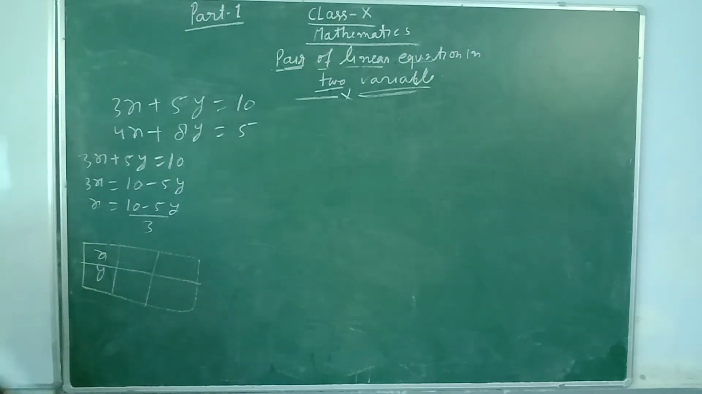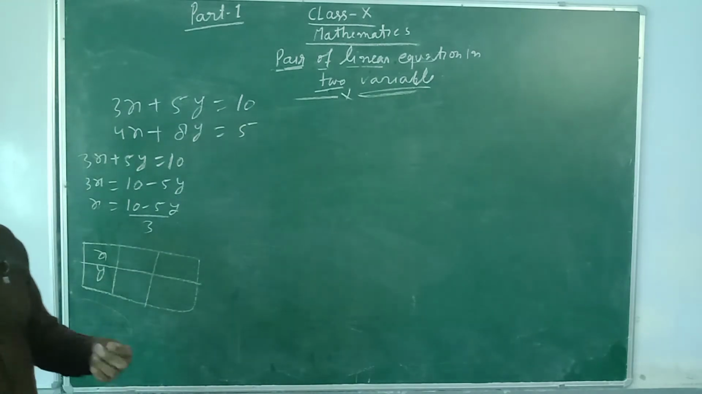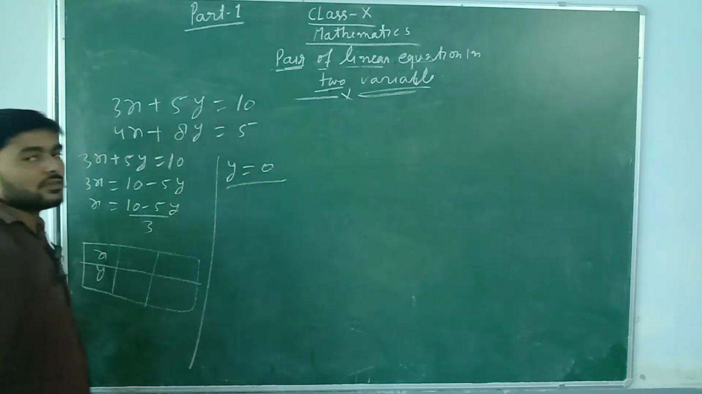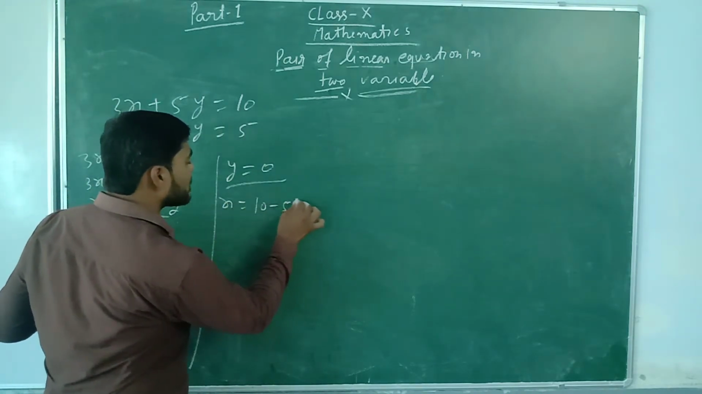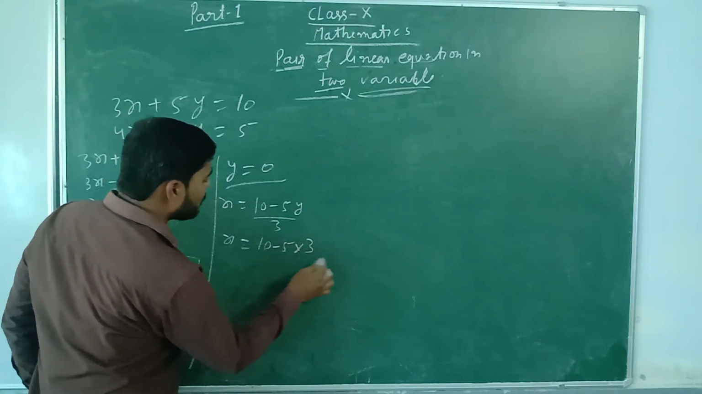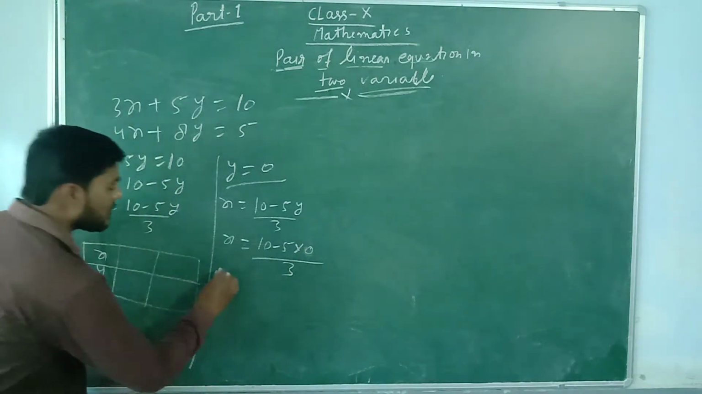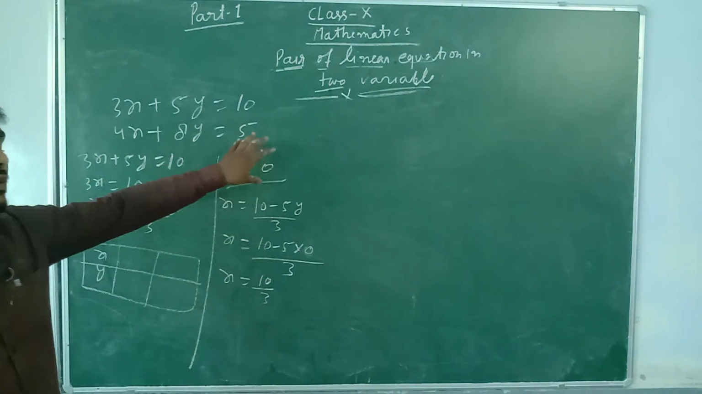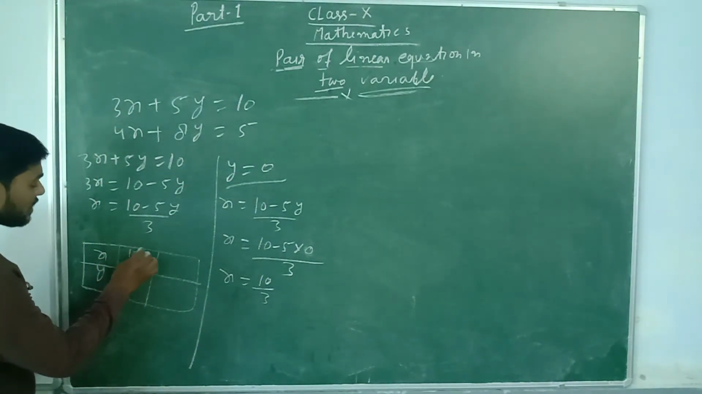Now we are going to put 1, 0, 10, 100, 1000, which you can put any value. Now for y equal to 0, we are going to check y equal to 0. Then what is the value of x? X equal to 10 minus 5 by whole upon 3. X equal to 10 minus 5 into 0 upon 3. Now the value of x is 10 upon 3. Now for y equal to 0, you will get the value of x, that is 10 by 3.